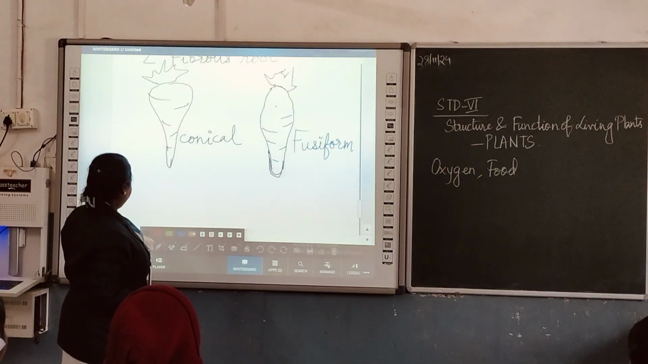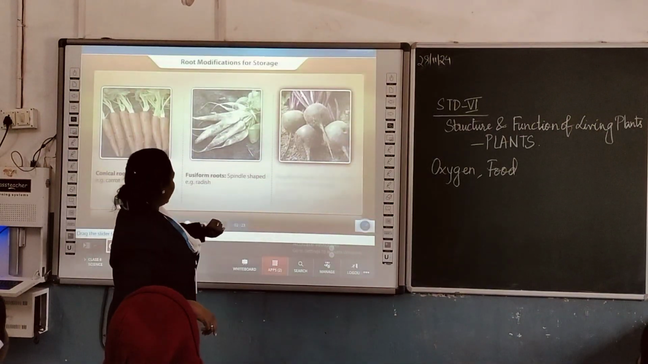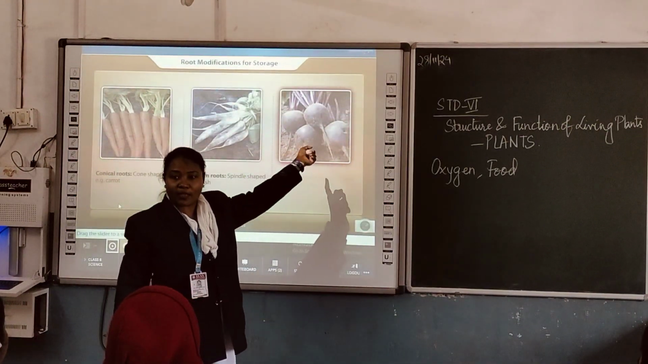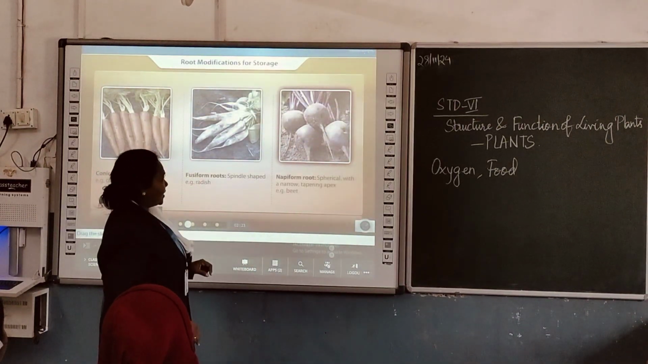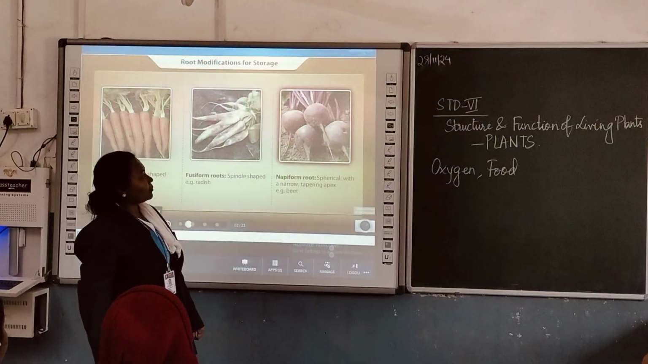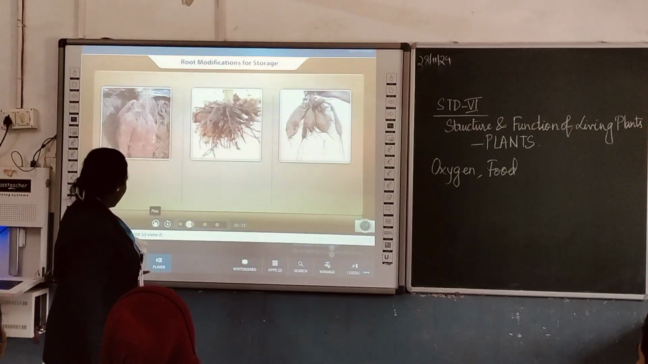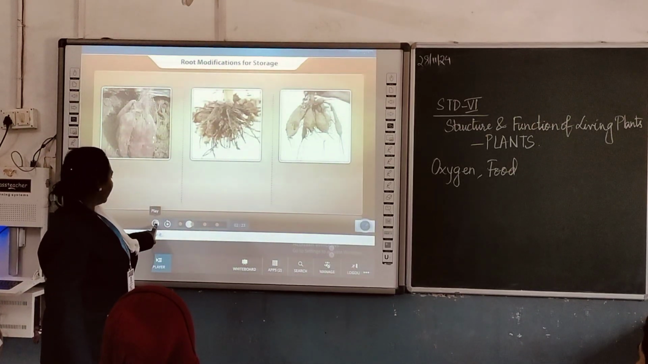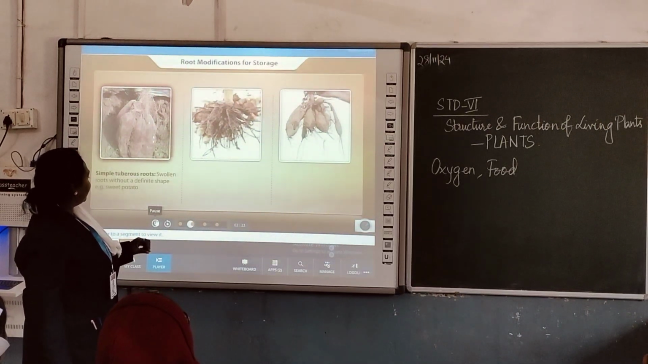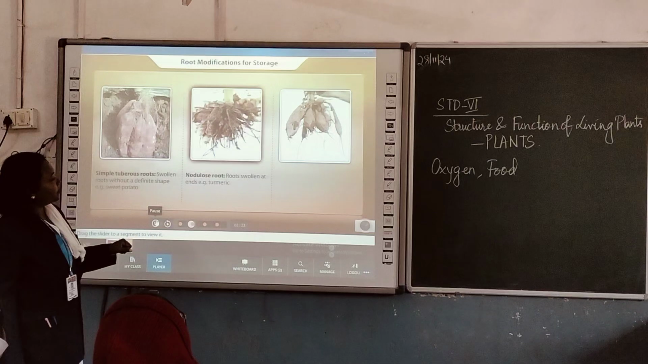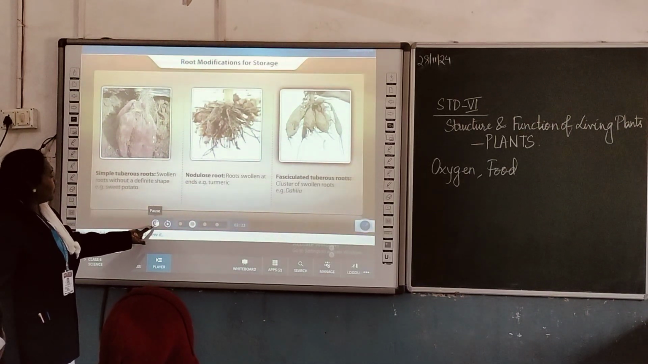Last. By the picture, can you guess what this is? This is a beetroot, right? Let us see what it says. Napiform roots are spherical and have a narrow and tapering apex. Let us continue with that. Tuberous roots are modified for storage in the form of simple tuberous roots, as seen in sweet potato, nodulose roots, as in turmeric, and fasciculated tuberous roots, as seen in dahlia.